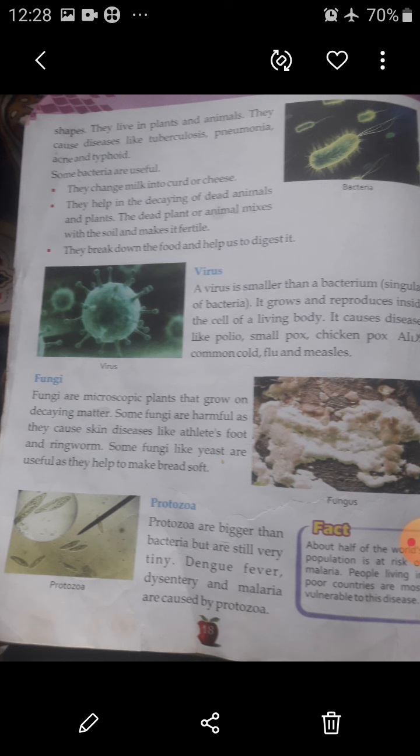Protozoa. Protozoa are bigger than bacteria but are still very tiny. Dengue fever, dysentery, and malaria are caused by protozoa.